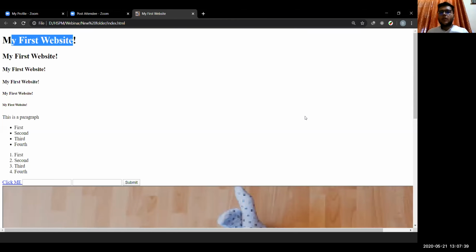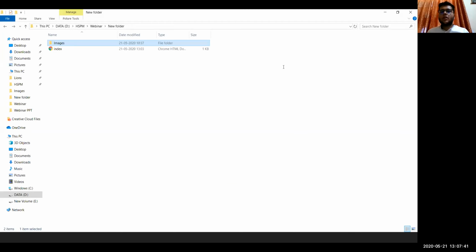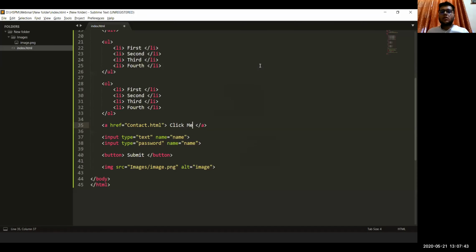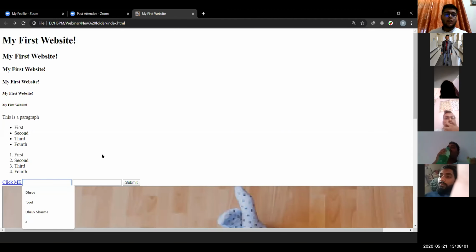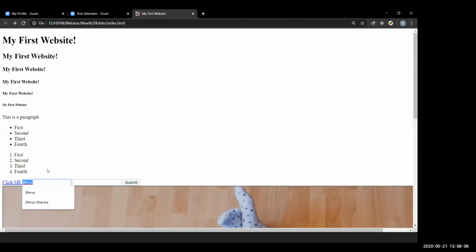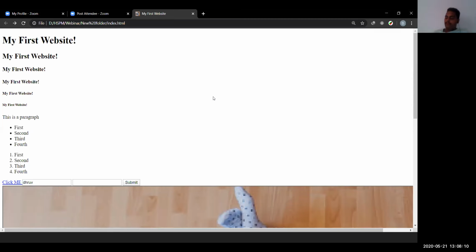Difference between name, value, class, and ID. Okay, so name is whatever you want to name the tag we are using, and value is the value we want to pass into that input, like this input. When we enter anything in this input, like I insert my name, whatever value we input is referred to by value.